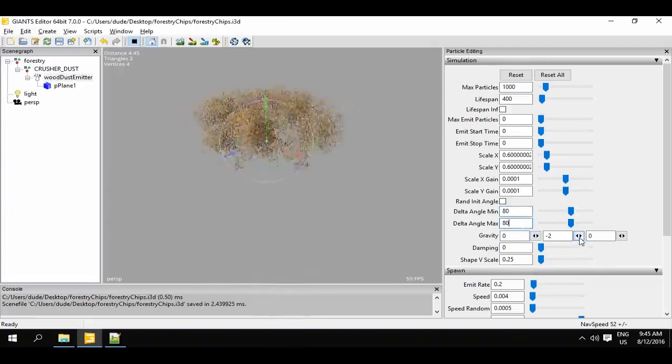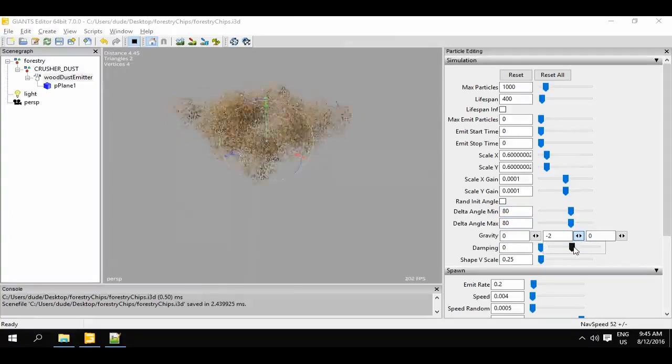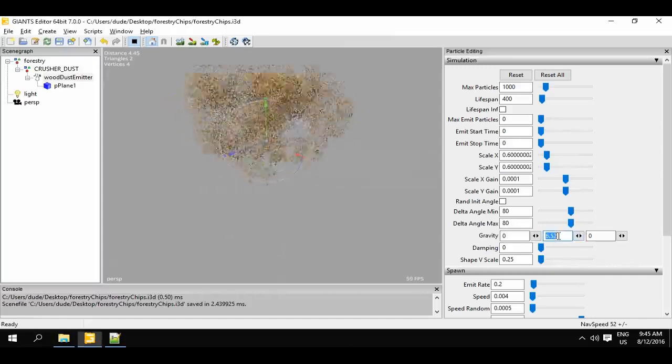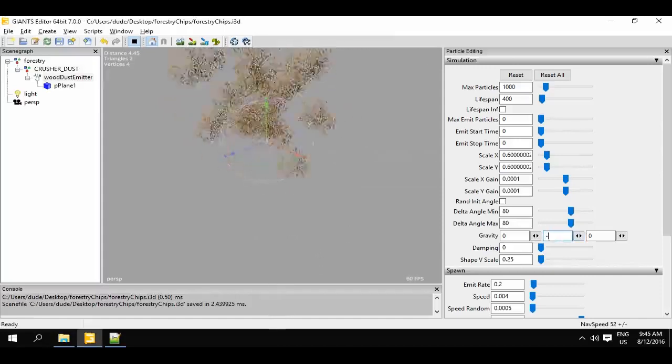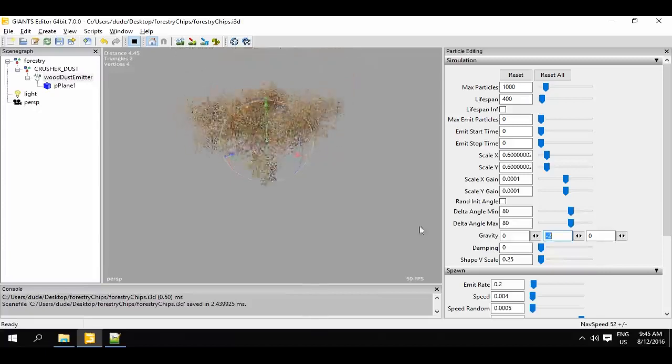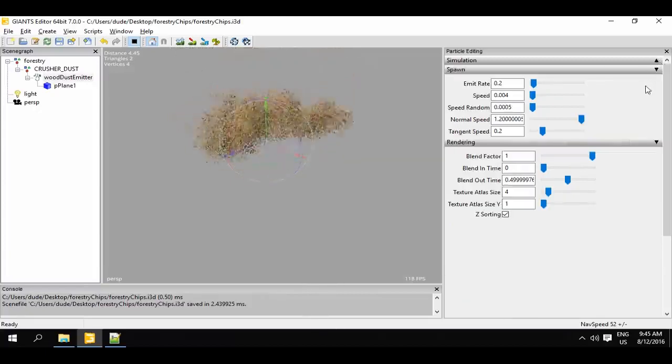The fields for gravity are essential for a particle system because they have a substantial effect on the trajectories of particles. With these three values, we configure the accelerating forces that affect every single particle. Now we'll look at the next subsection, spawn. This subsection comprises settings for the initial movement of particles right after they are created.